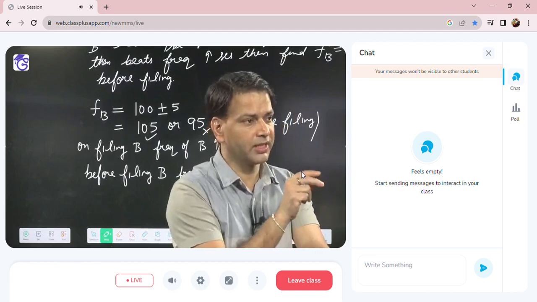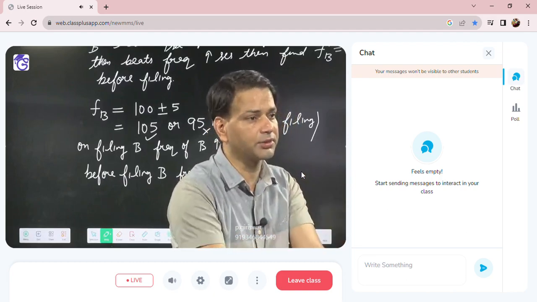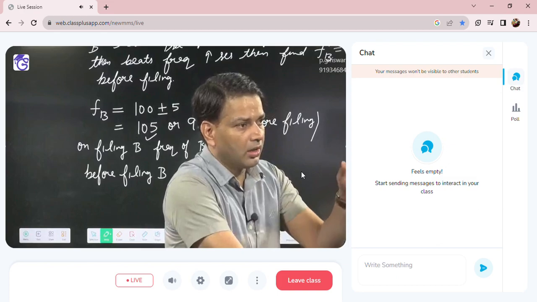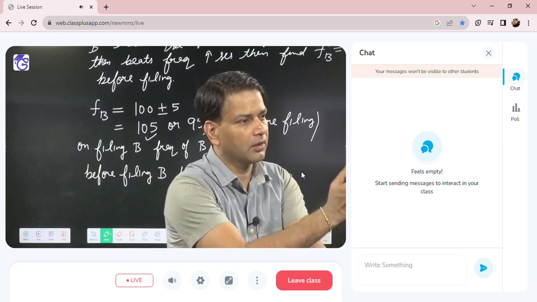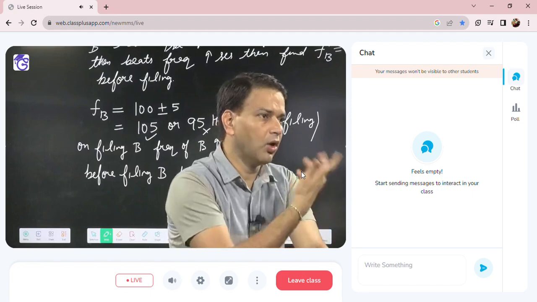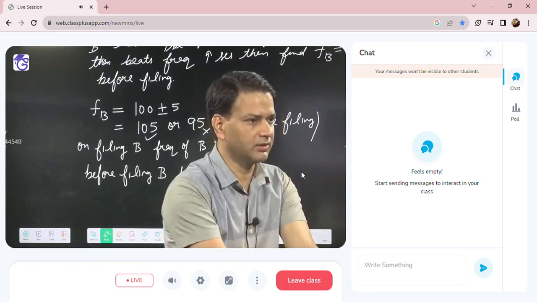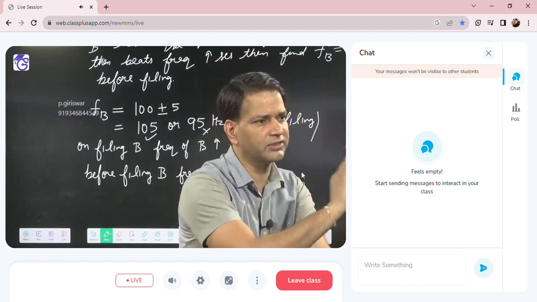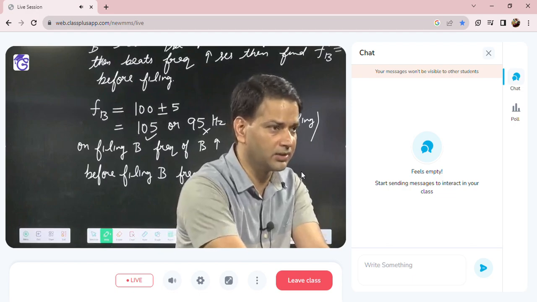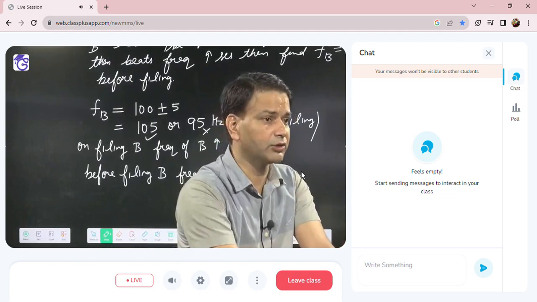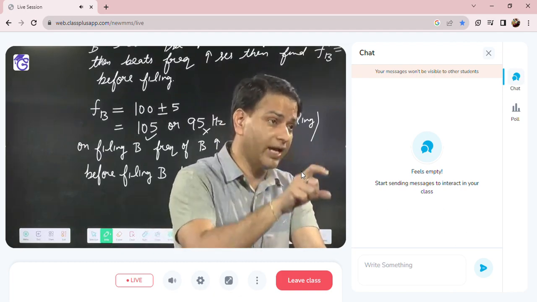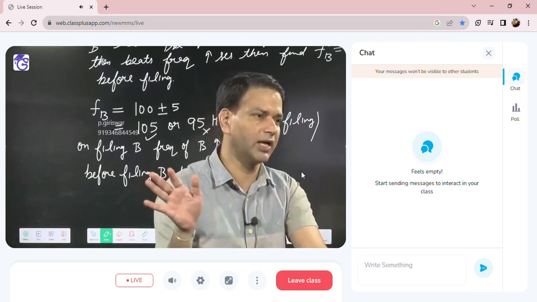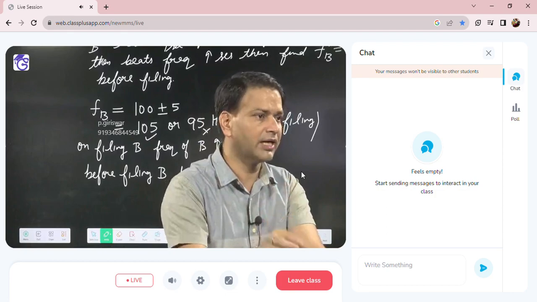But if both options are there, like 105, 95 and the third option is both 1 and 2, then what we can do? Suppose the frequency of B I am taking as 105, and on filing it becomes 106. Then when you sound 106 with 100, beat frequency increases, so that is justifying our answer, 105 can be the answer. How can it be 95 also? We will check this only when they have given both options. Otherwise, this will never happen in NEET also. They have never asked. But if you get it in some question, then you have to think.